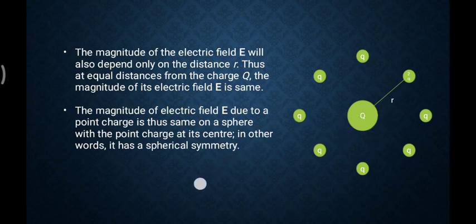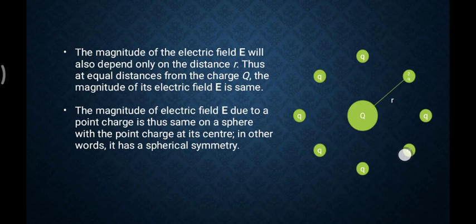Okay, last point, the magnitude of electric field E due to a point charge is the same on a sphere. Suppose this is a sphere; apart from 2D, you are trying to visualize the 3D sphere. On the 3D sphere, R is the same for all points. If at the center of the sphere you put one charge, this is the source charge, and at the surface of the sphere you can think of infinite numbers of charges.